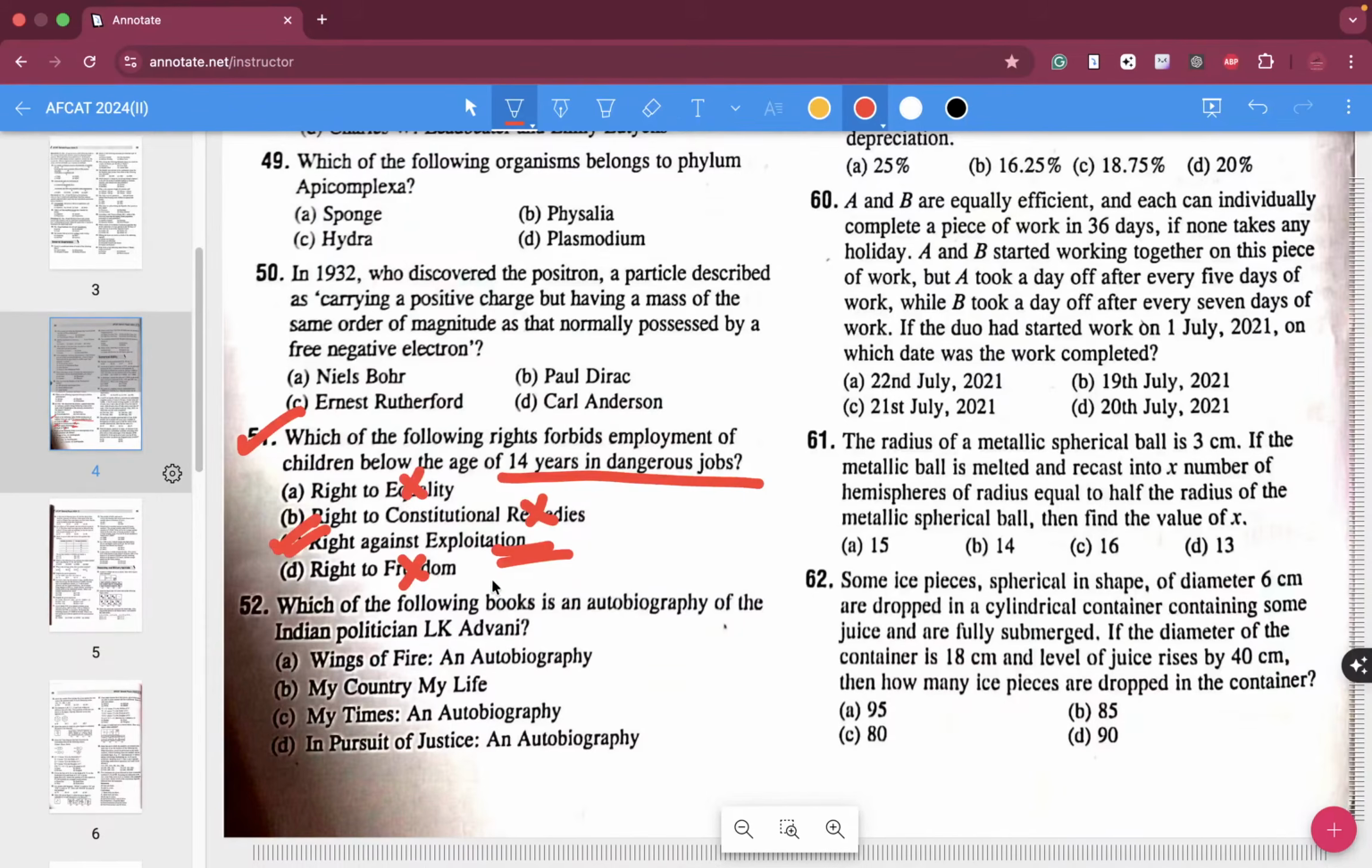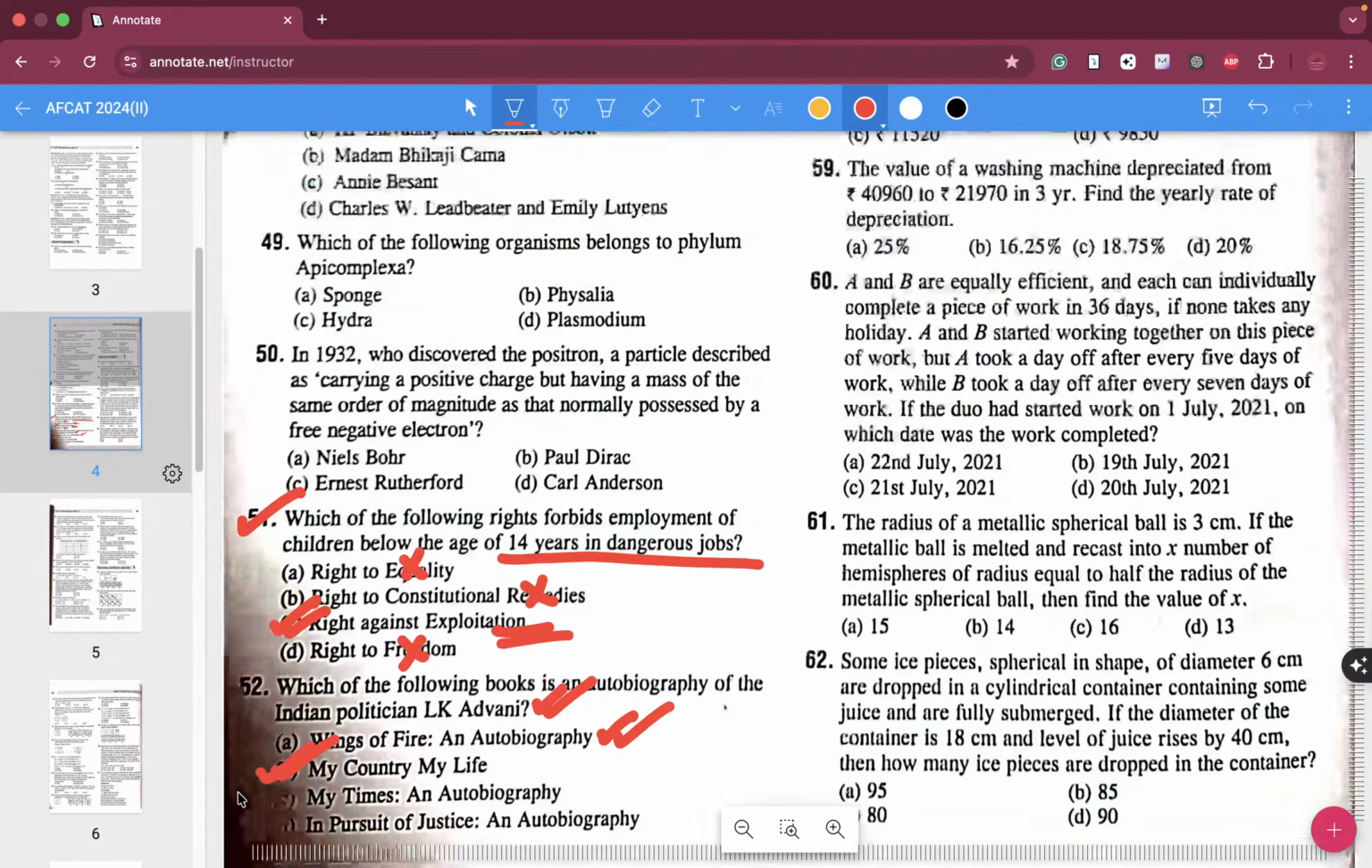Which of the following books is an autobiography of L.K. Advani? Lal Krishna Advani was the Deputy Prime Minister of India during the early 2000s. Wings of Fire was written by APJ Abdul Kalam. My Country, My Life was the book that was written by L.K. Advani.